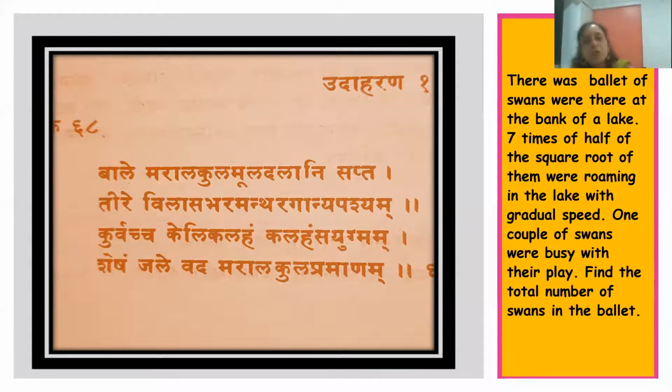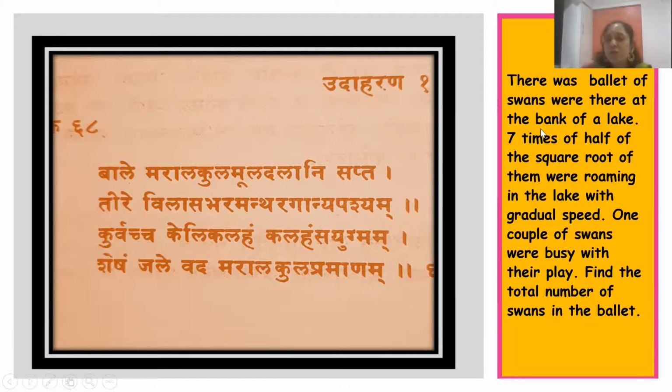Now see, hansa is swan. Mula is something called a square root. So the word Mula in Sanskrit means square root. Kula means multiplying by half. So wherever Kula Mula comes, it is a code for taking the square root and multiplying it by half.